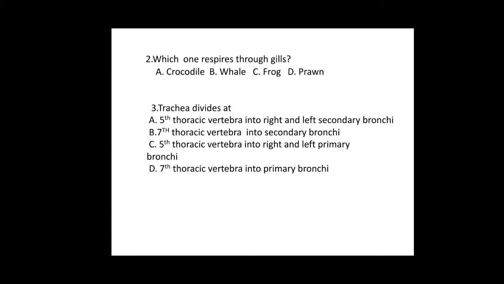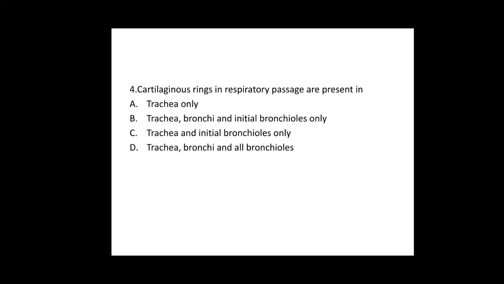Third question, trachea divides at. I have already studied the human respiratory system. While explaining, I told that the trachea extends after the larynx as a straight tube up to the 5th thoracic vertebra. Later it divides and forms the left and right primary bronchi. So that answer is given in option C. For the third question, option C is correct.